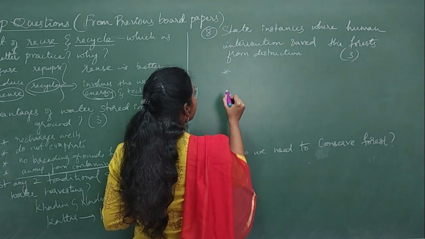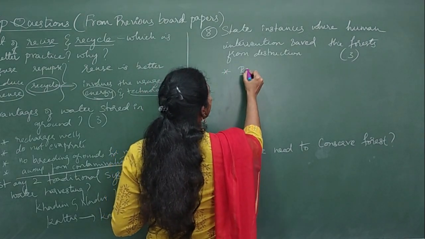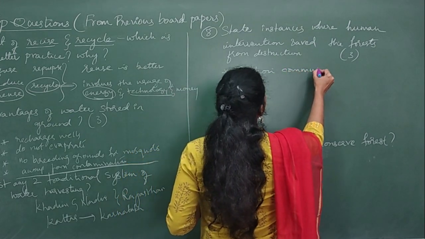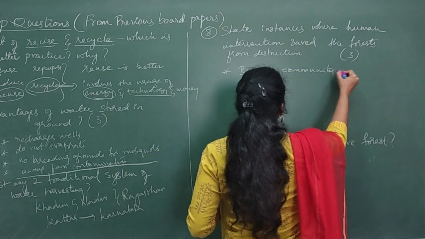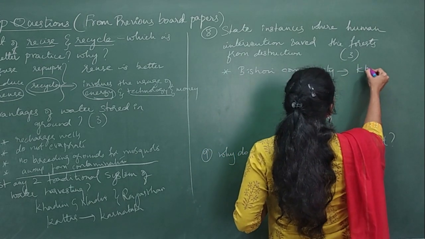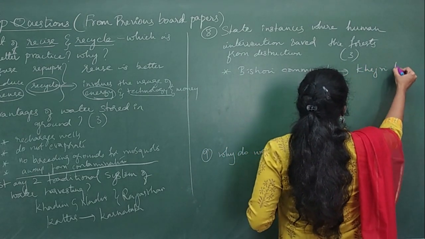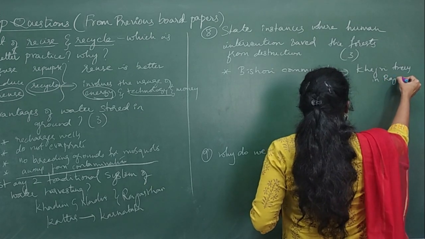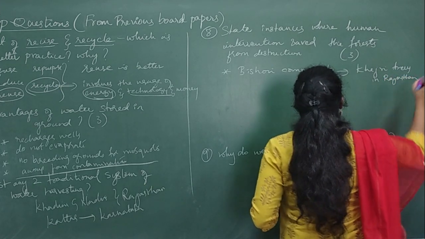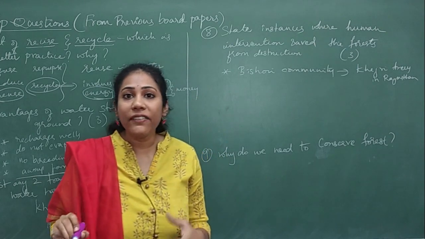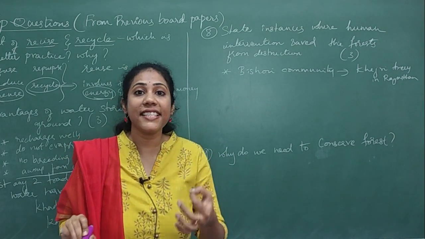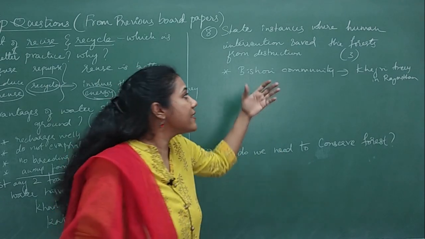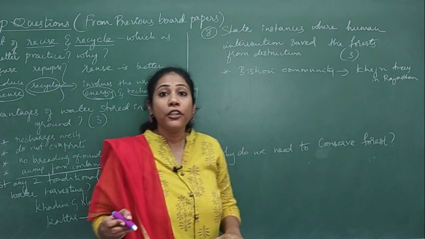The first one is the Bishnoi community. They were meant for saving Khejri trees. Khejri trees in Rajasthan. The name of a lady, Amrita Devi Bishnoi, with 363 others, sacrificed their life in saving Khejri trees.